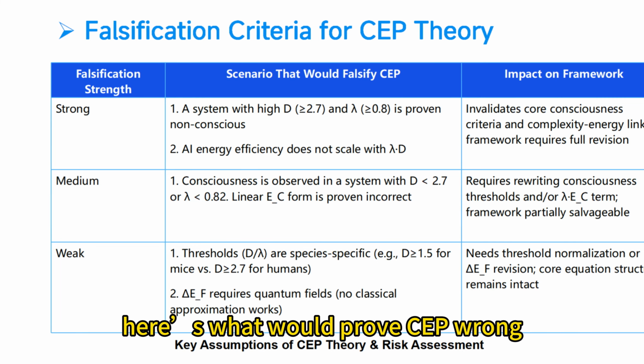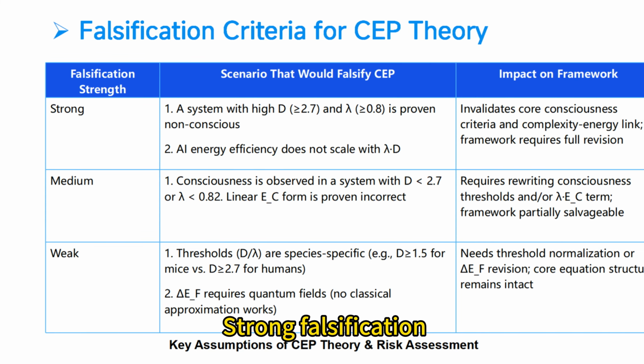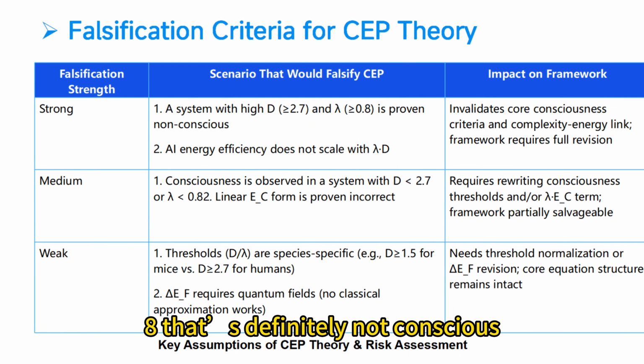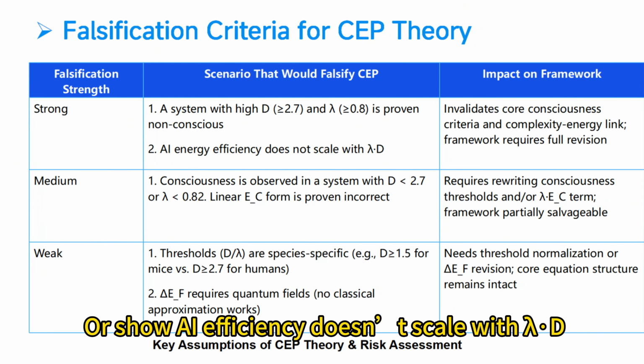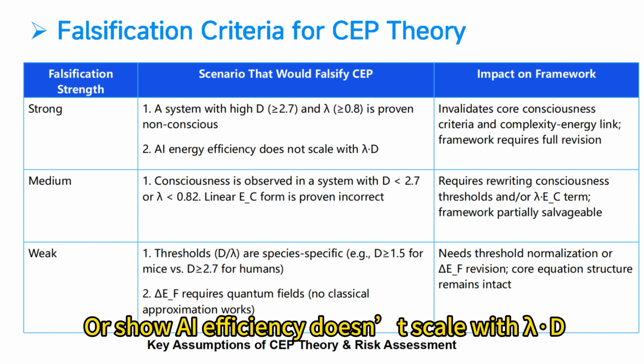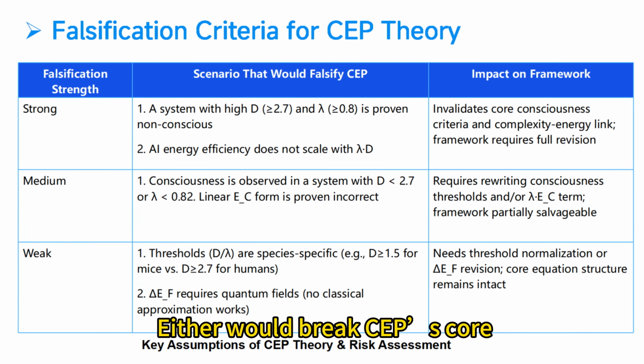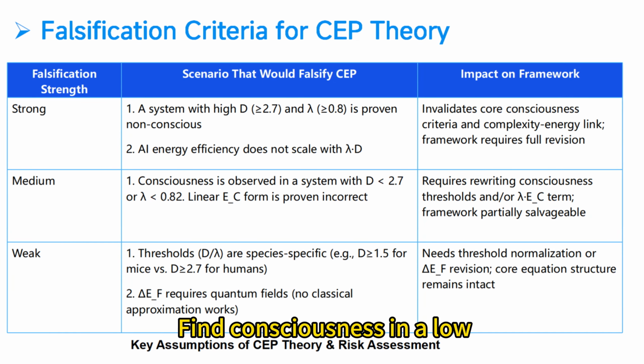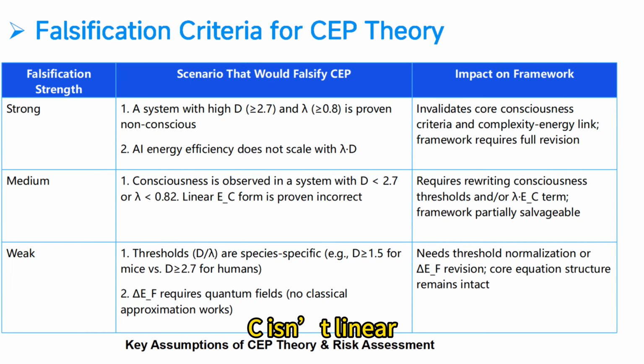Here's what would prove SAP wrong. Strong falsification. Find a system with D greater than or equal to 2.7 and lambda greater than or equal to 0.8 that's definitely not conscious. Or show AI efficiency doesn't scale with lambda and D; either would break SAP's core. Medium falsification. Find consciousness in a low D, lambda system, or prove E_C isn't linear.